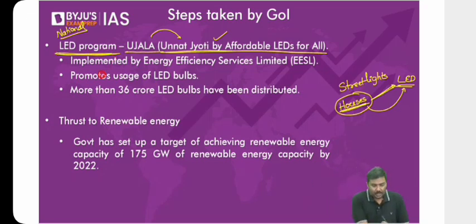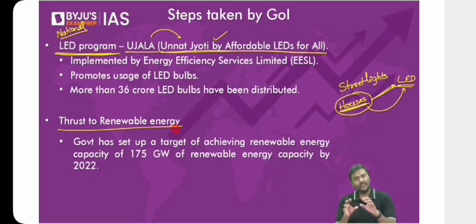Next, the government is also promoting renewable energy. All of you agree with this? Initially when the UPA government was there, when the Prime Minister was Mr. Manmohan Singh, we started with a target of 10 gigawatts. Then it was shifted to 20 gigawatts. Then it was shifted to 100 gigawatts. Then it was shifted to 175. Now we have shifted to 500 gigawatts.